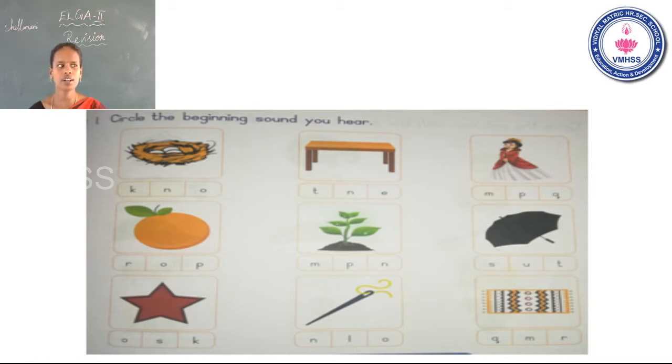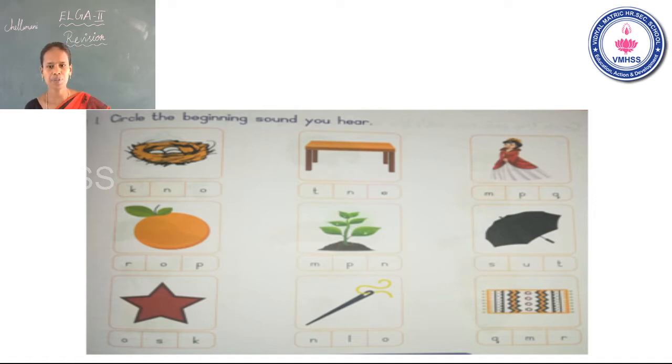See the fourth picture. What is this? Orange. Yes. What is the beginning sound? O. So you can circle the letter O. See the fifth one. What is the beginning sound? What is this one? This is plant. What is the beginning sound? P. So you can circle the letter P.